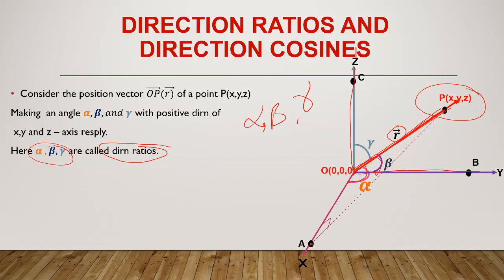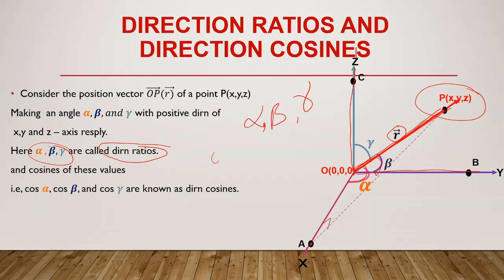Similarly, what is direction cosines? The next concept is direction cosines. Very simple, dear students. Just take the cosines of these angles. I mean cos alpha, cos beta, and cos gamma.